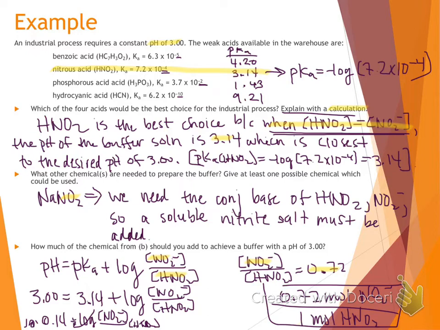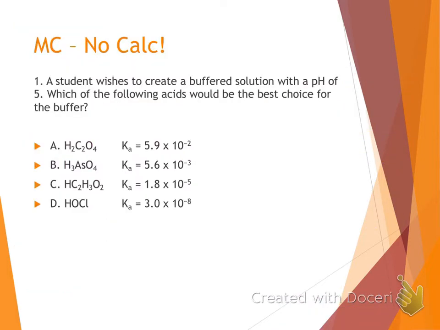All right, so let's continue on with our buffers. First off, we have this little multiple choice question here. We want a buffer solution with a pH of 5 and want to know which acid would be the best choice. But this is multiple choice, no calculator. Go ahead and take a moment and see if you can figure that out using your pH estimation skills. It's going to work the exact same way with pKa since they're both the negative log. So again, take a moment, try that out, resume the video when you're ready to see the answer.